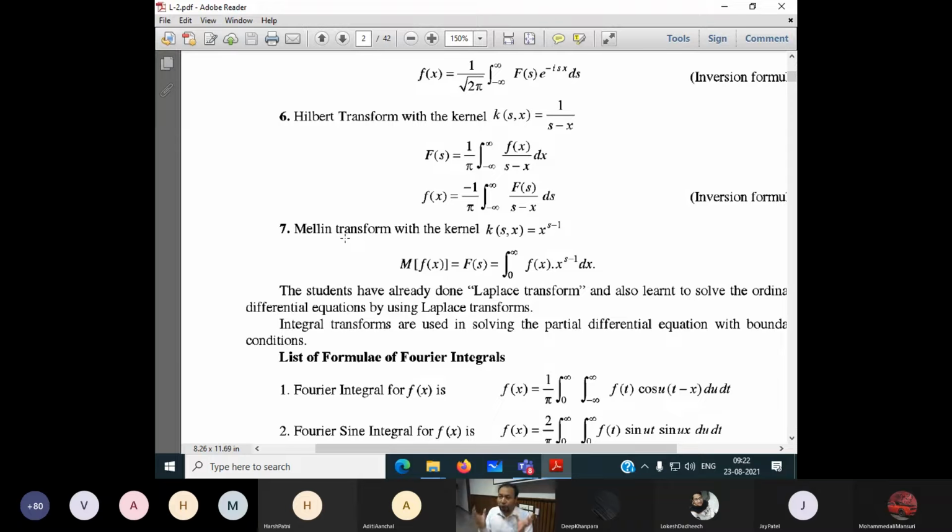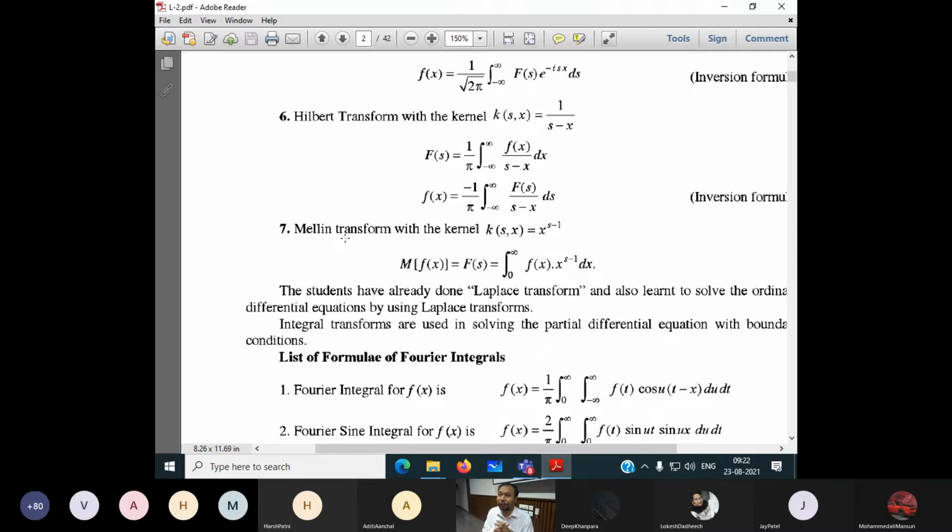Okay, so out of 7 we have to do only Fourier transform. If I do the Fourier transform, then we can do the classification of sine Fourier transform and cosine Fourier transform. But at the beginning, we'll first discuss in general what a Fourier transform is. Then after getting the concept of the Fourier transform in general, we'll do sine Fourier transform and cosine Fourier transform.